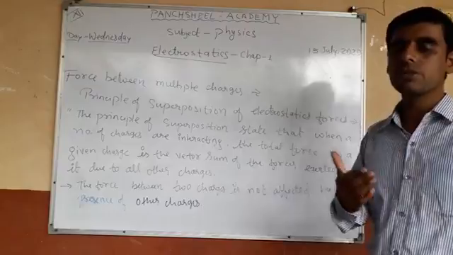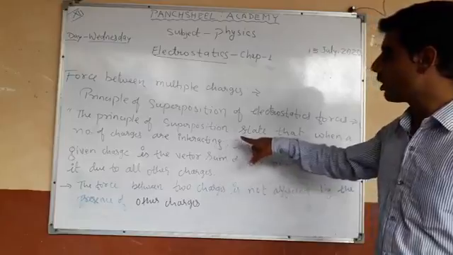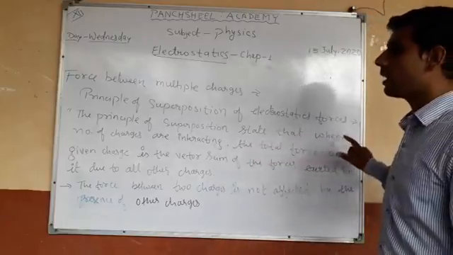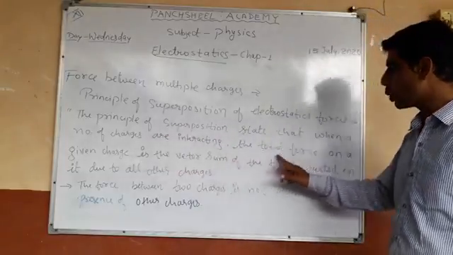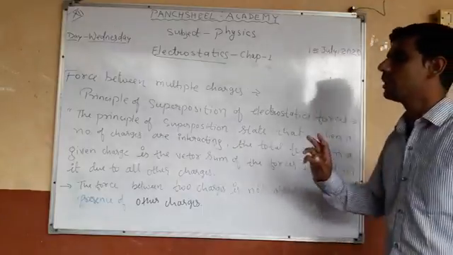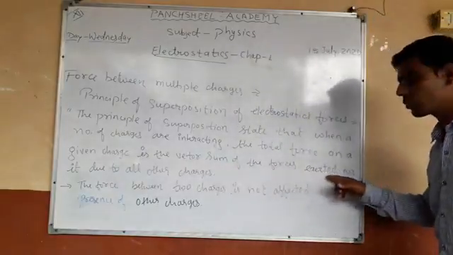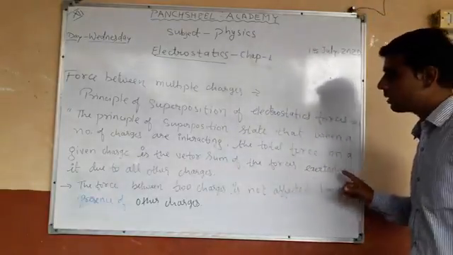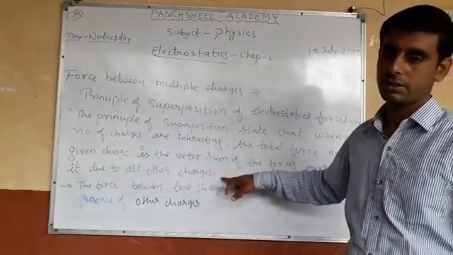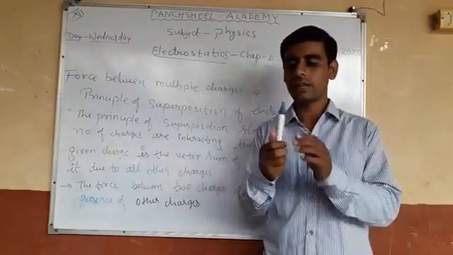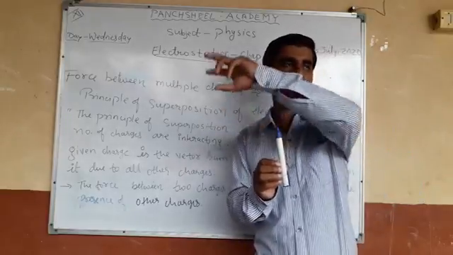So what is the statement of the principle of superposition? Look here, the principle of superposition states that when a number of charges are interacting, the total force on a given charge is the vector sum of the forces exerted on it due to all other charges. Suppose I keep one charge here and n other charges distributed like this.